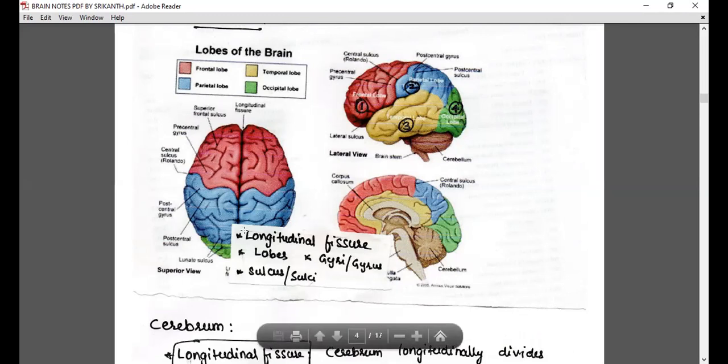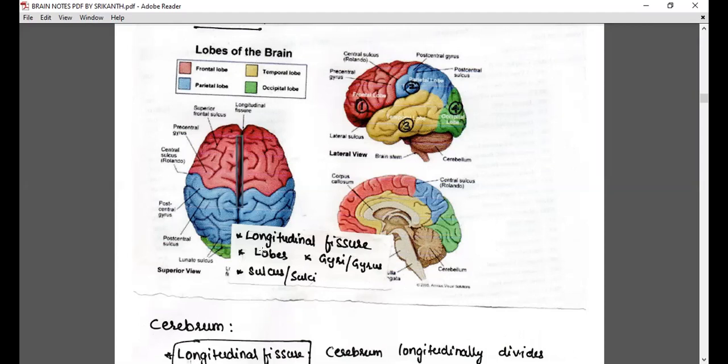So when you start revising the brain, you see this label on every page in the given notes, talking about the longitudinal fissure. That should come to mind. What is the longitudinal fissure? Where the two cerebral hemispheres are connected to each other, you'll find a deeper groove. That deeper groove is called the longitudinal fissure.